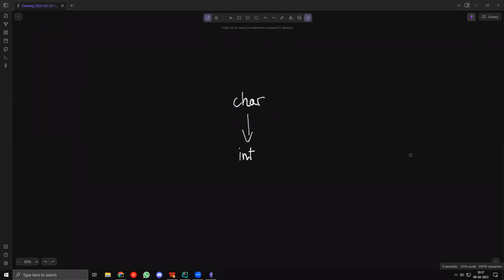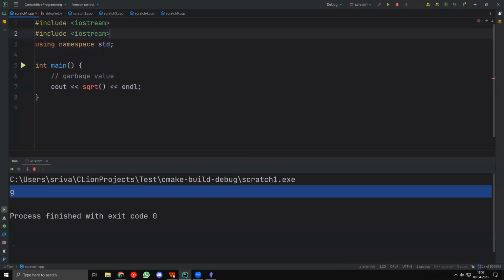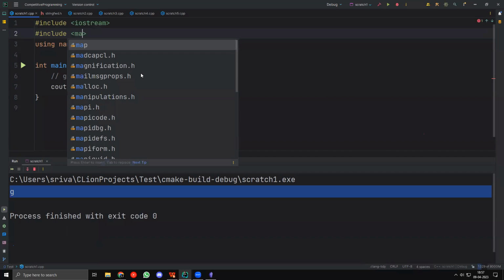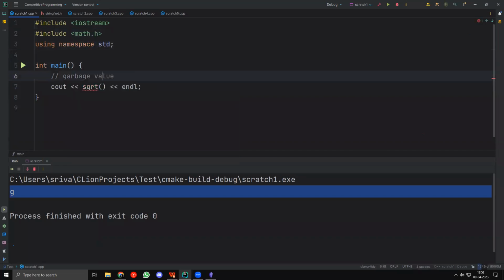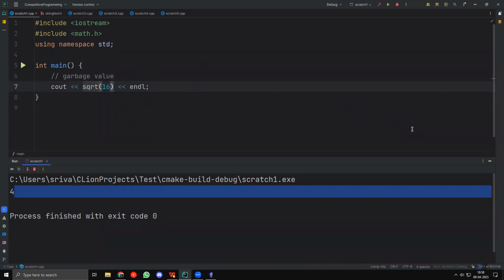Okay, so Jignesh says, for operations like square root or squares, what would the operations look like? For square root, there are actually separate functions. I'll just show you that function. You can include math, and then you can take square root and a value like 5. Right, this is possible. You can take something like this and this will give you the square root.